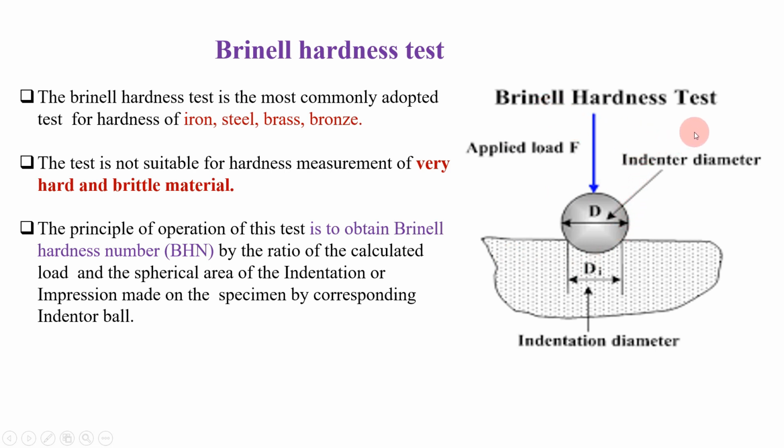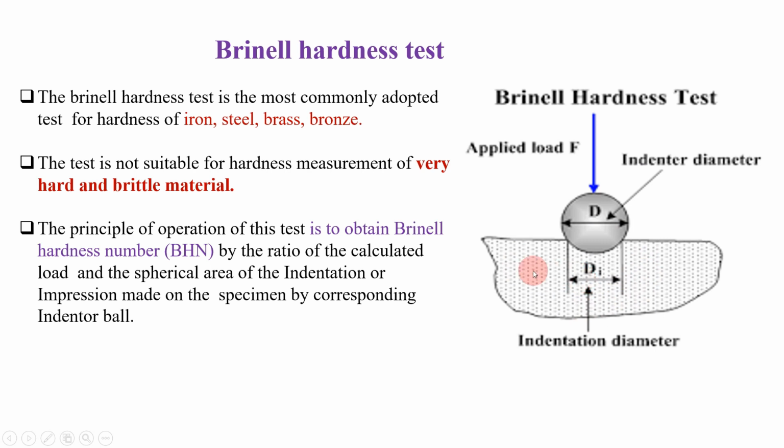Please see, this is the Brinell hardness test that you can see. This is the applied load F, this blue vertically downward arrow, which shows the applied load F. This circular ball-like structure is your indenter, which is going to penetrate into your material or specimen on which you want to perform the hardness test. This is your material.